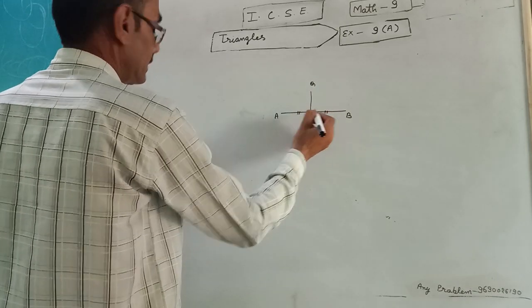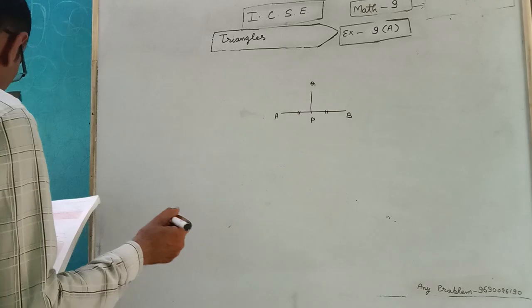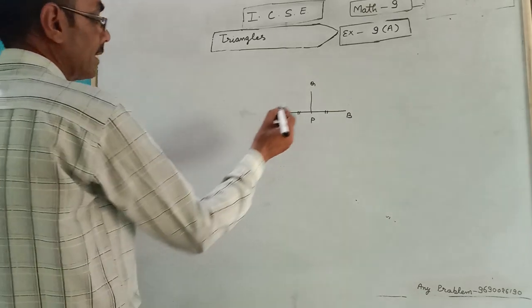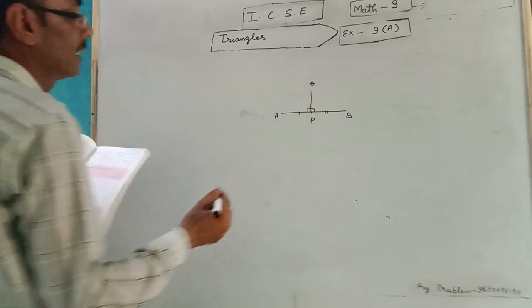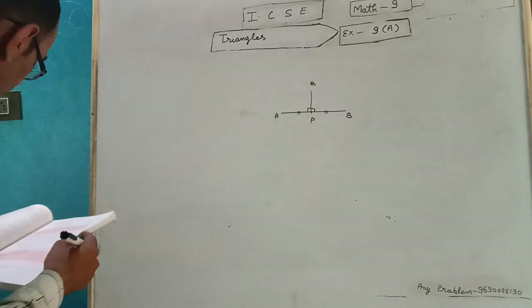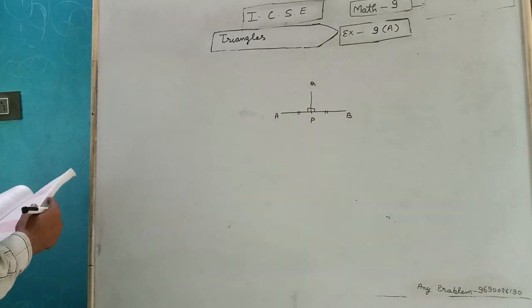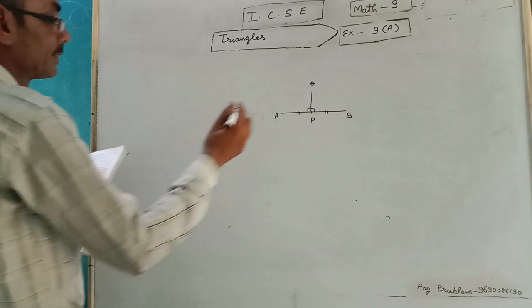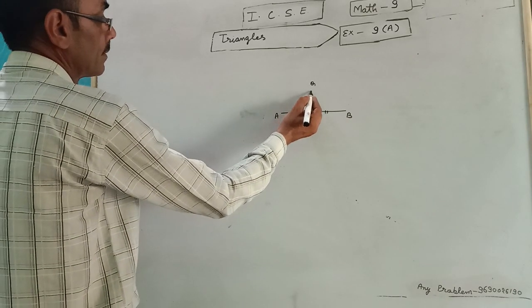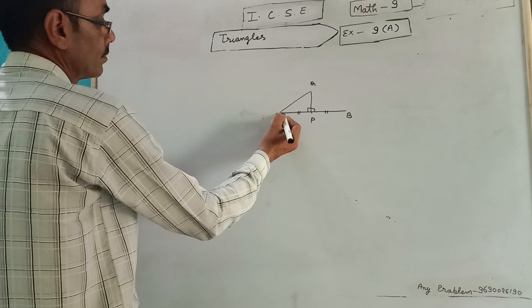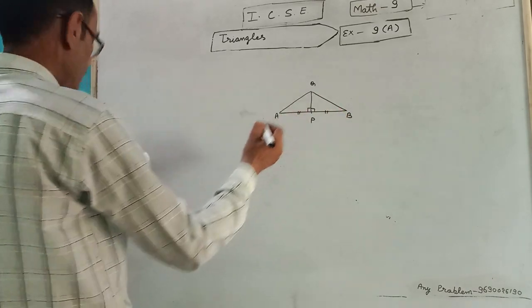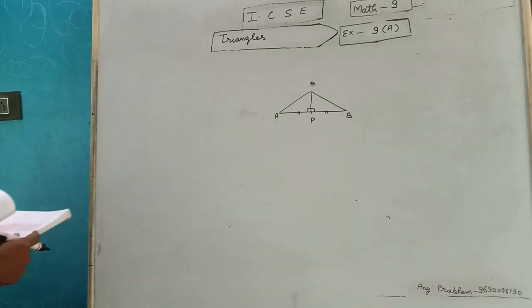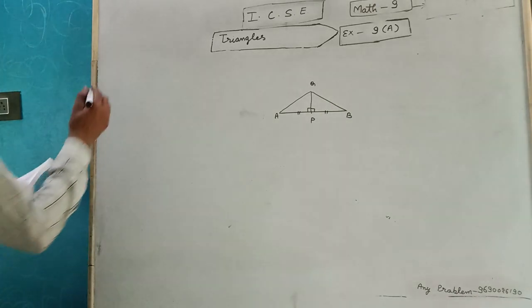This equal this and with perpendicular both side angle are 90. AQ and BQ are equal. To show,